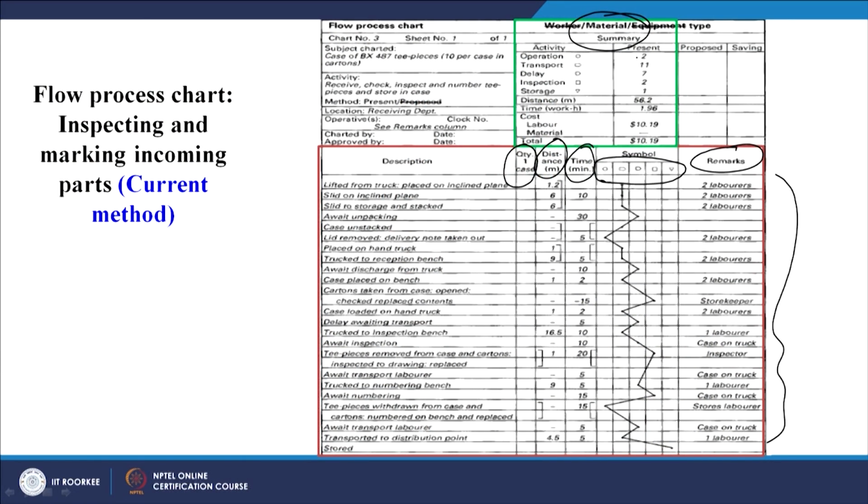You can see the present method: how many operations are there, 2; how many transportations, 11; delay, inspection and storage; distance 56.2 meters. Again, the cost of labor and material is also mentioned. Distance basically is the main target here, 56.2 is the distance travelled, and time is also given in work hours.